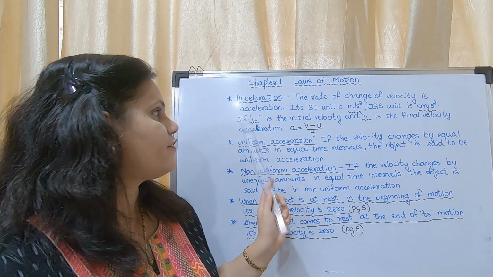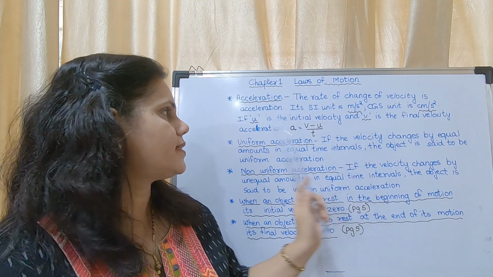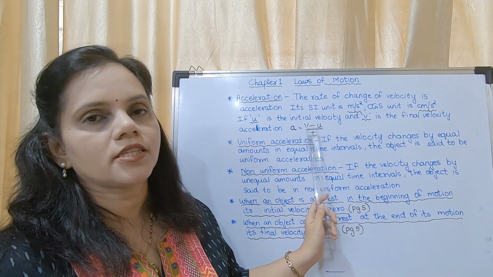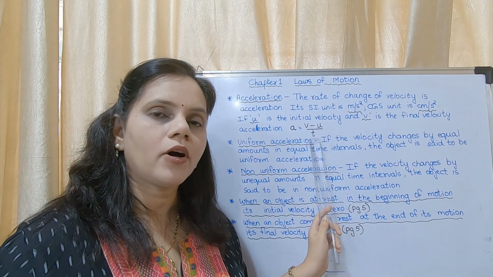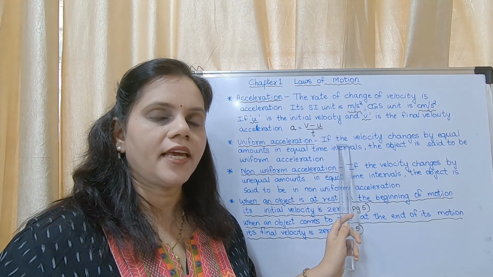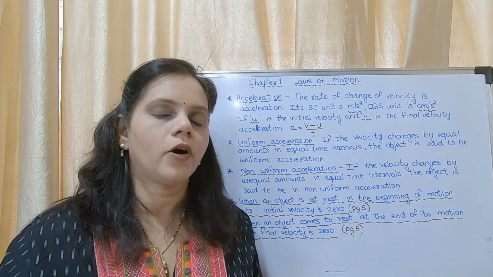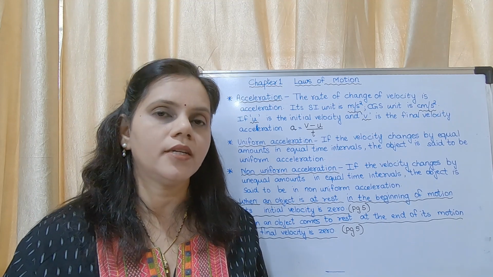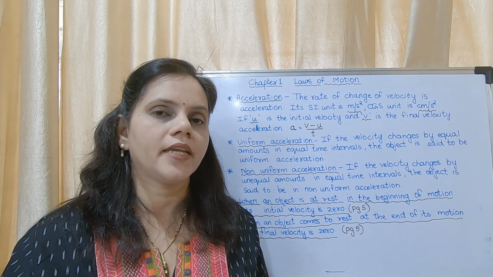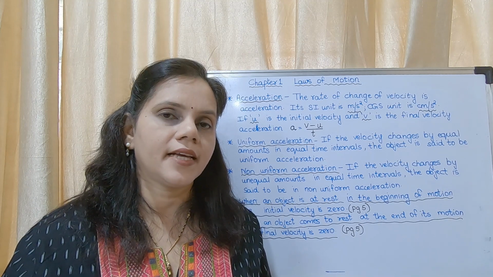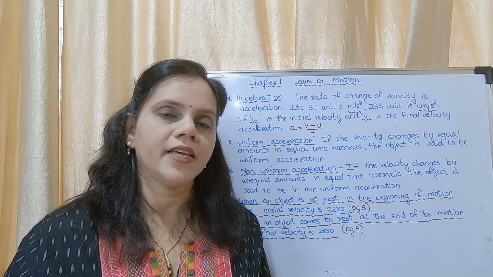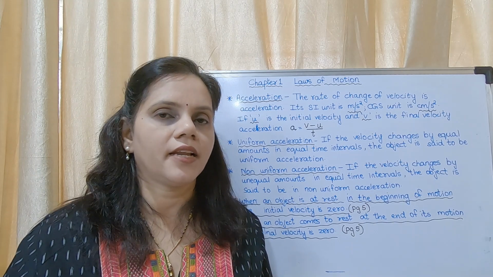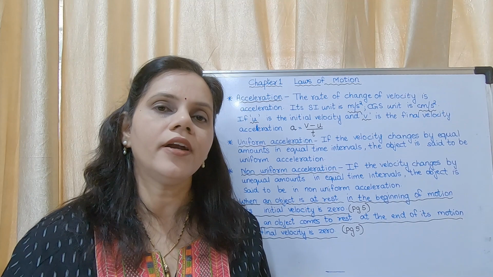So the equation is a = (v - u)/t, where a stands for acceleration, v stands for final velocity, u stands for initial velocity and t stands for time.